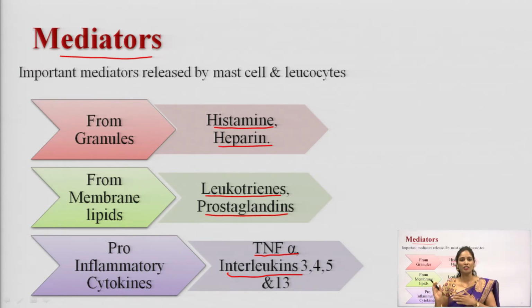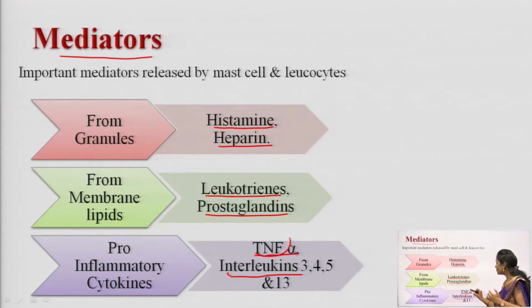Heparin and histamine are the mediators which are released from the granules, and the next ones, leukotrienes and prostaglandins, are the mediators which are released from the membrane lipids. And finally TNF alpha. What does TNF stand for? TNF stands for tumor necrosis factor. And interleukins. These are all the mediators which are responsible for the inflammation or for bronchial asthma. So, we will study one by one here.